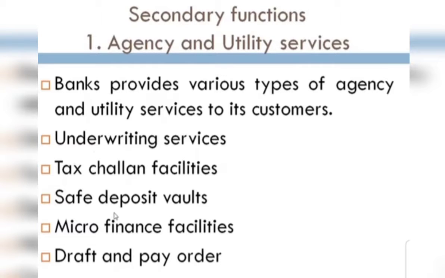Today, students, we are going to continue with the secondary functions of the commercial bank. The primary functions we have already done. Now in this secondary function, the first point is agency and utility services. You can also term this as an agent to the customers. The bank provides various types of agency and utility services to its customers.